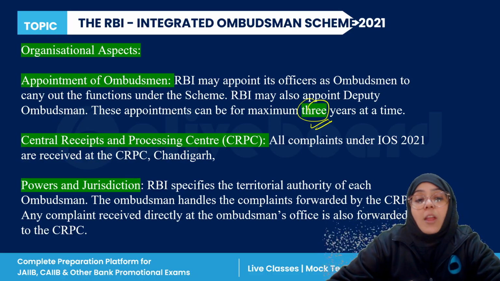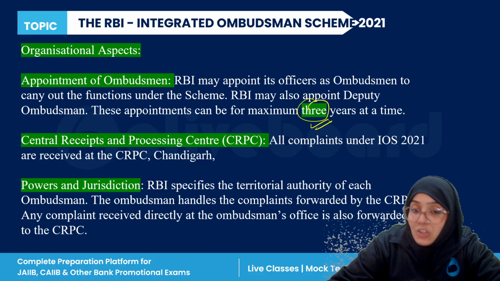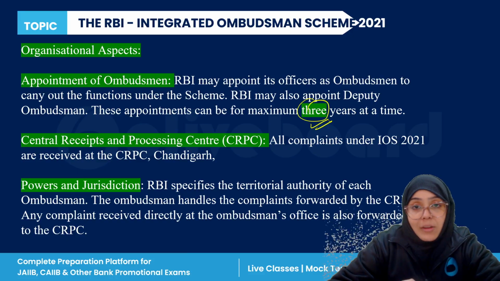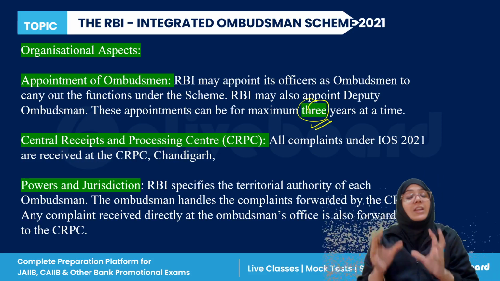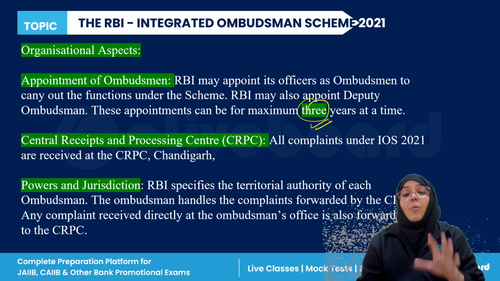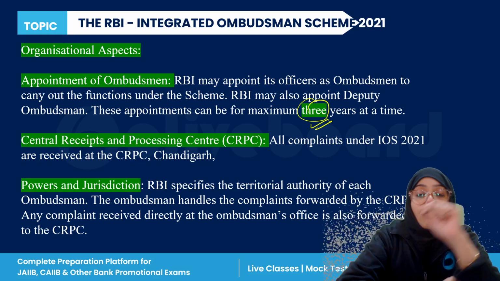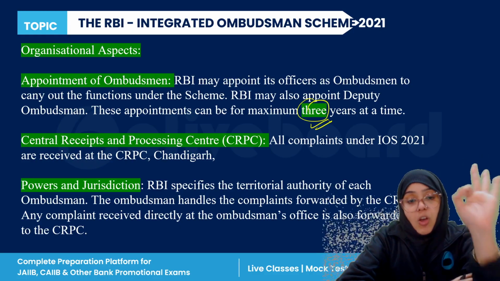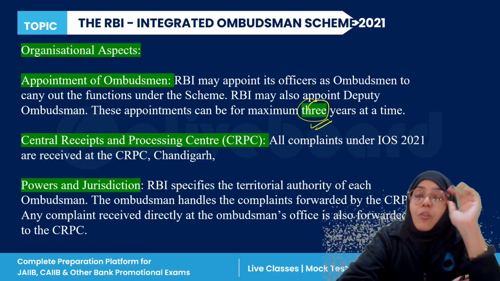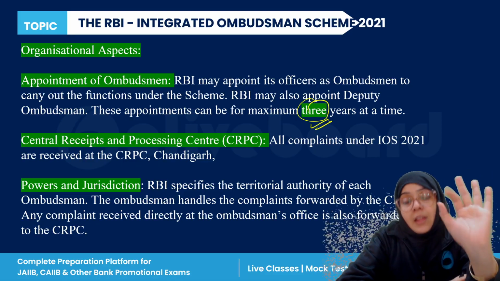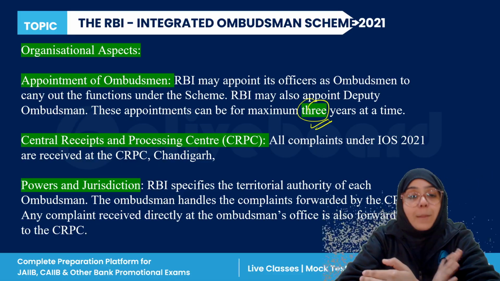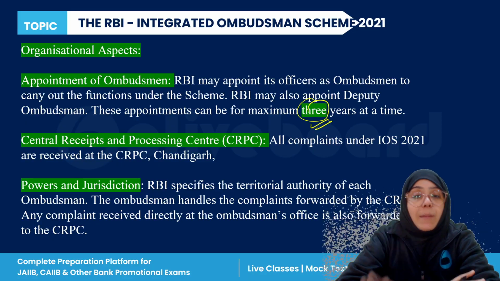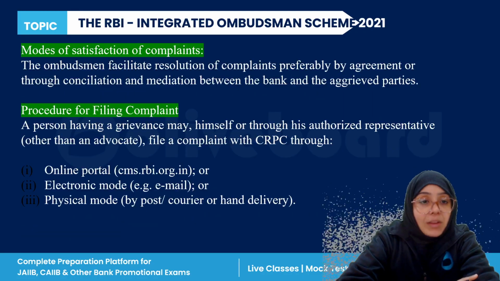Now, next, when we are talking about the power and jurisdiction, RBI specifies the territorial authority of each ombudsman. So there is an authority for each and every ombudsman, and this ombudsman handles the complaints forwarded by the CRPC, right? CRPC accepts all the complaints, and there is an ombudsman appointed by the Reserve Bank of India for a period of not more than 3 years, right?